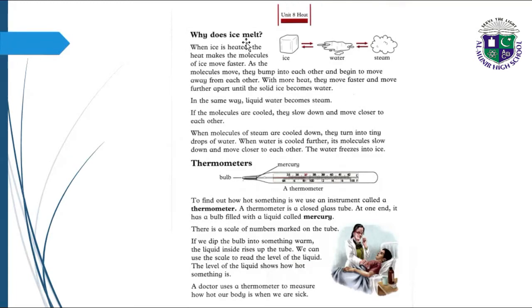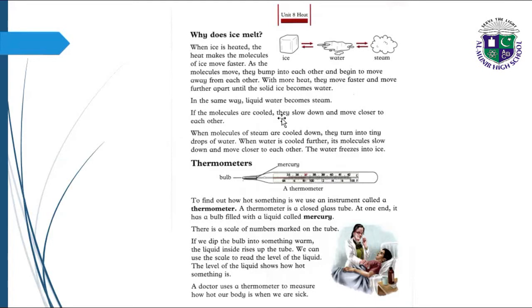Why does ice melt? When ice is heated, the heat makes the molecules of ice move faster. As the molecules move, they bump into each other and begin to move away from each other. With more heat, they move faster and move further apart until the solid ice becomes water. In the same way, liquid water becomes steam.